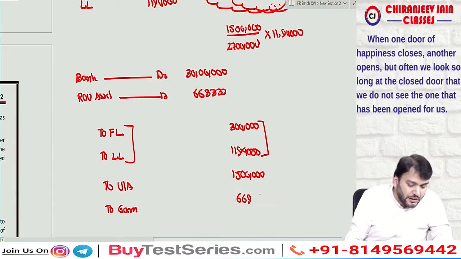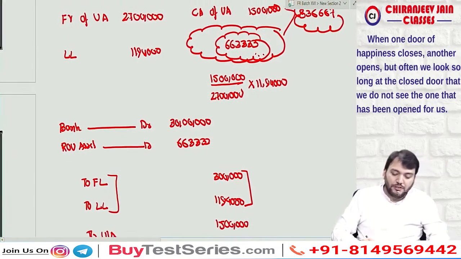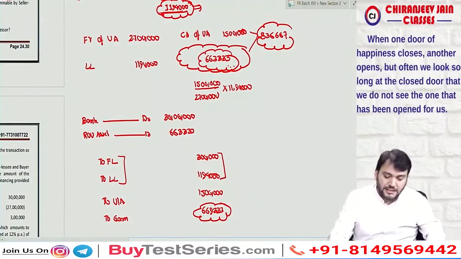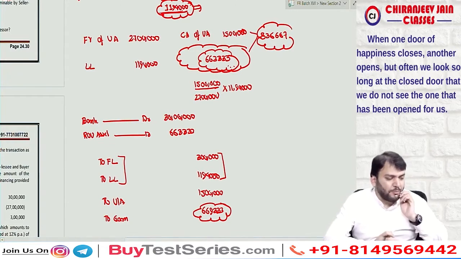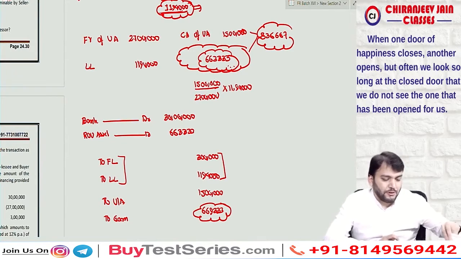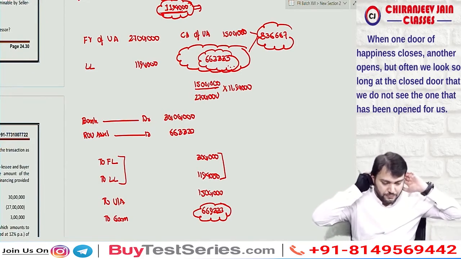Correct? 6,69,333. Have you understood this point? This is the gain, so this much gain will be recognized. I hope you have understood what I am saying. Any doubt?